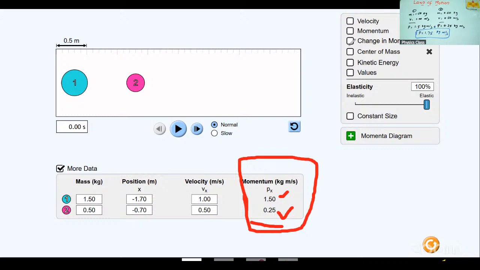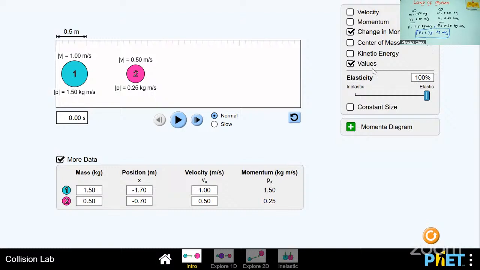Now, for example, you can see that motion. So, momentum of the first object 1.50, second object 0.25, first object velocity 1, second object velocity 0.50.